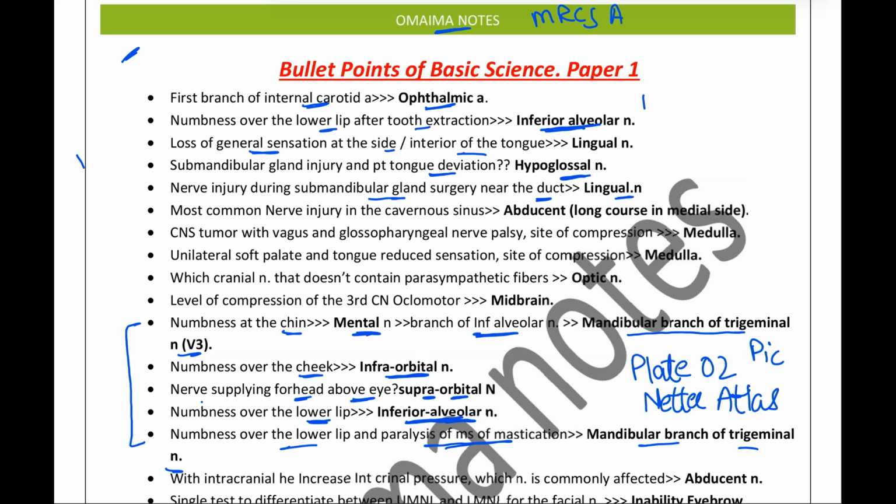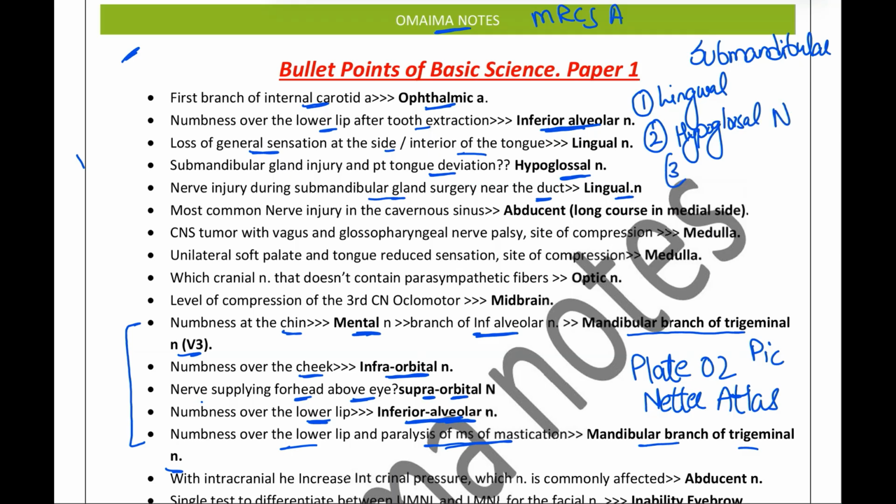So we know that with reference to the submandibular gland, we have three nerves which can get damaged. So first of all, we have the lingual nerve. Second, we have the hypoglossal nerve. And third, we have the marginal mandibular branch of the facial nerve. So these are the three nerves which are important with reference to the submandibular gland.